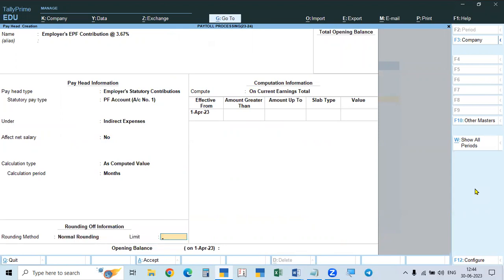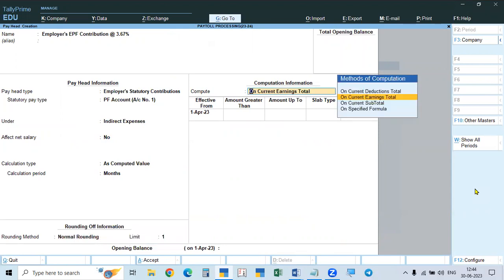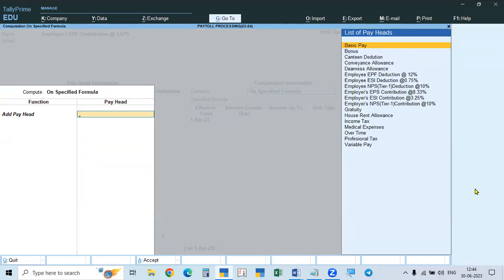Normal rounding is 1. Here, you must be very careful. We are going to use the specified formula. But here, you could take again the basic pay and dearness allowance, and take the amount at the rate of 3.67% up to 15,000, and above 15,000 take the balance as a value amount. But as per the Provident Fund Act, it is not calculated in that way.